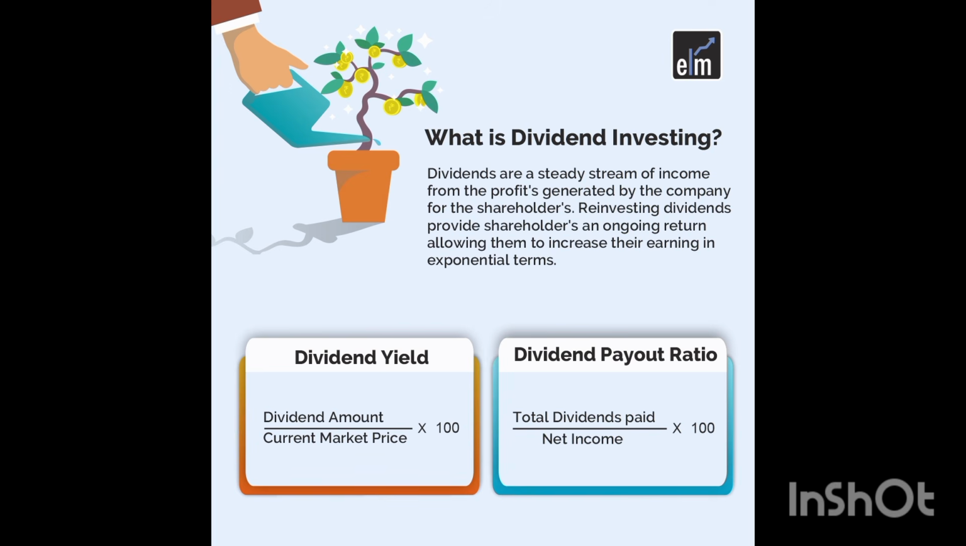Then the dividend payout ratio: the total dividend paid divided by the total income, multiplied by 100. The answer will be the dividend payout ratio.